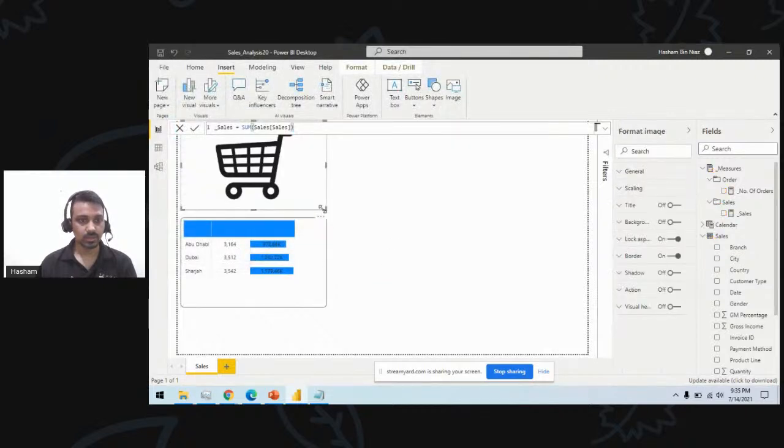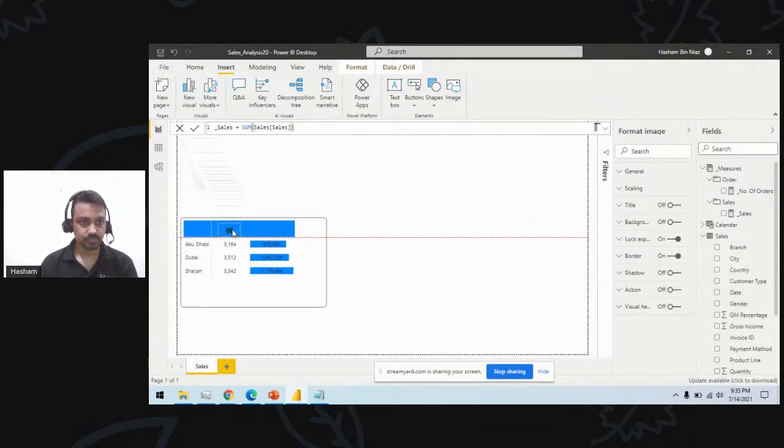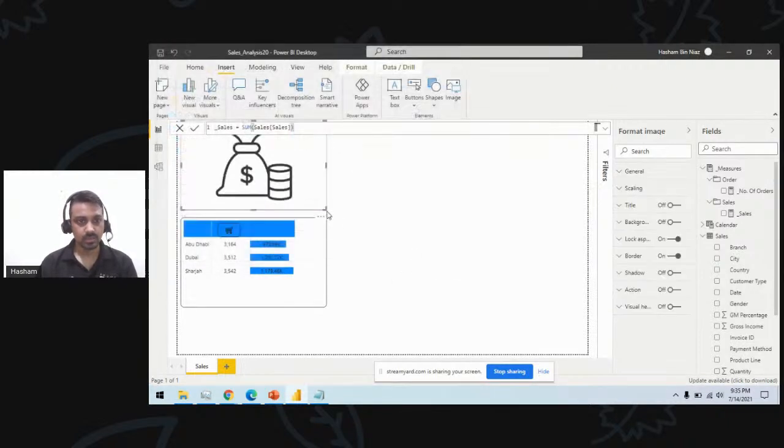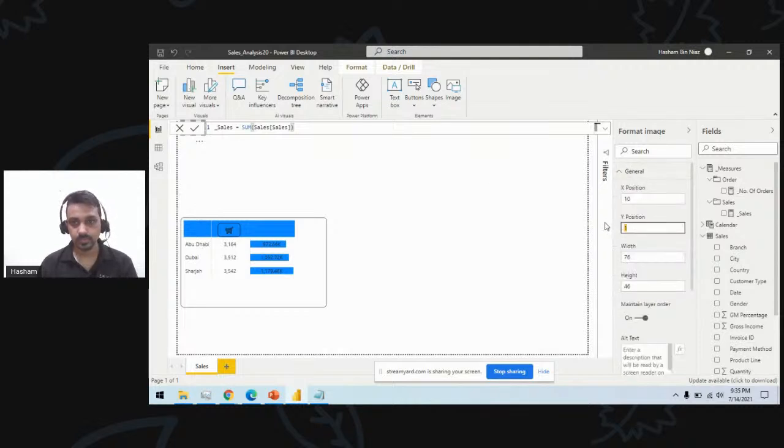So if I add this image here, and I can add one more image here as well. So you see, I have these two available here for me.